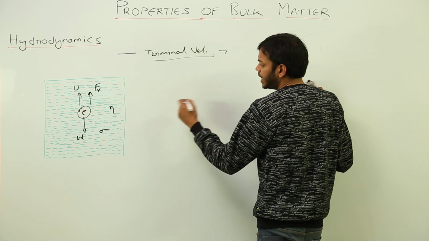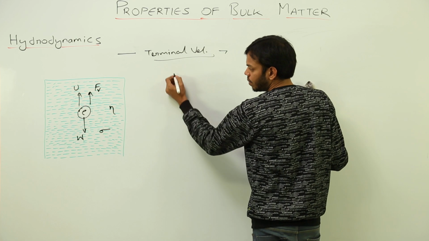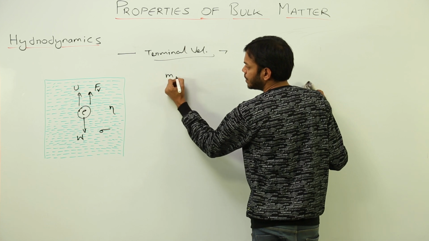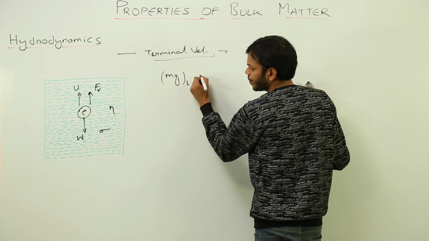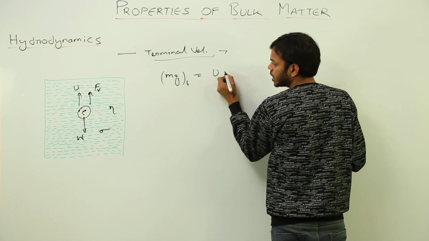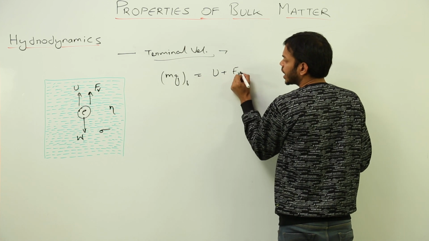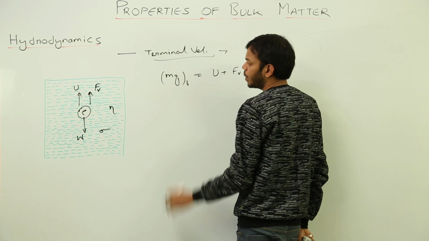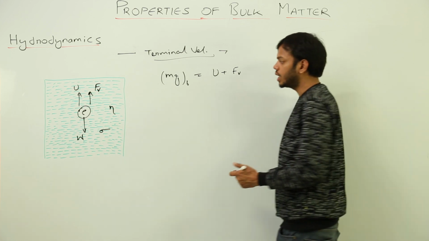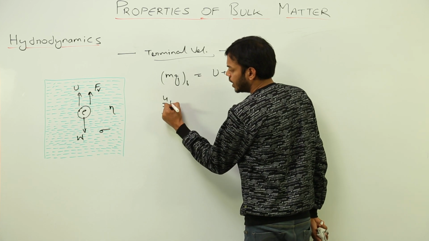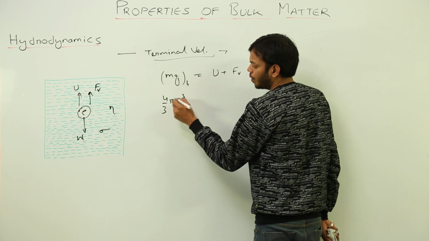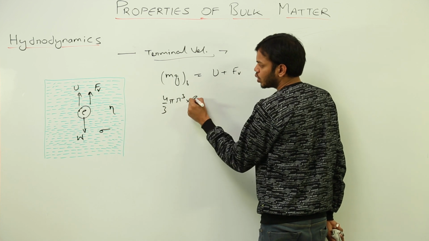Now, to find the value of that velocity, what is the true weight of the body? mg for this body will be equal to upthrust plus upward drag force. What is mg of the body? m is volume into density, that is 4 by 3 pi r cube, volume into density of the body rho, times g.